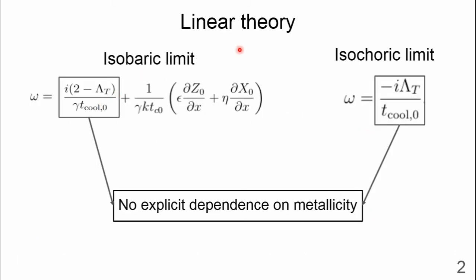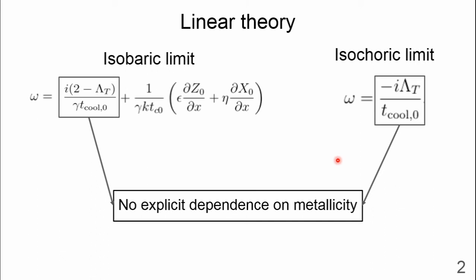So we start off with doing linear theory. We consider small scale and large scale perturbation limits, namely the isobaric and isochoric modes. We find that the growth in both limits has no explicit dependence on metallicity. We verify the linear theory using simulations in linear regime across a range of wave numbers, and we find that the agreement between the simulations and theory is quite good.